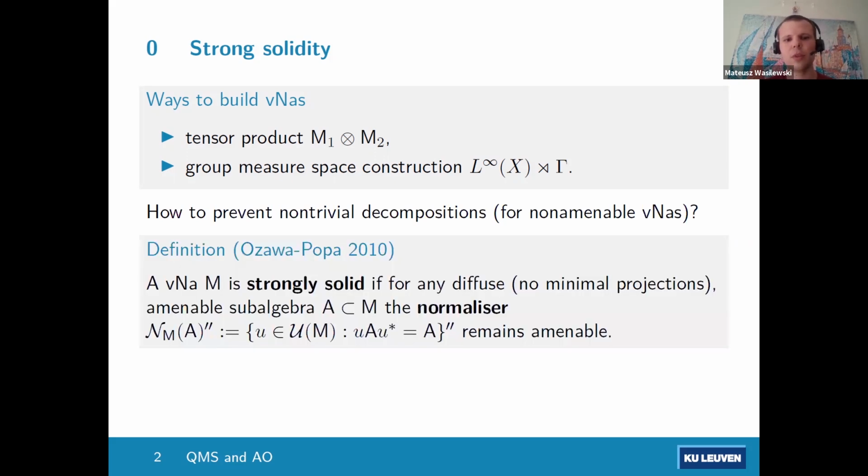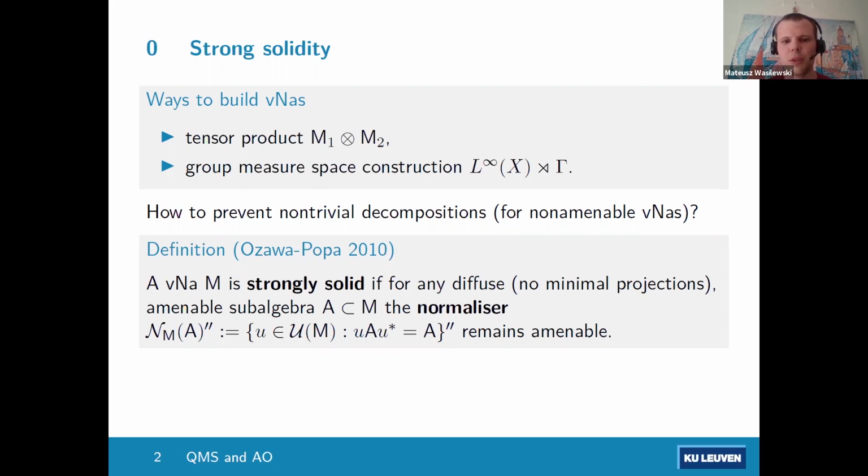So this was the property introduced by Ozawa and Popa in their seminal paper. It says that a von Neumann algebra is strongly solid if for any diffuse amenable subalgebra A, diffuse meaning just no discrete part, the normalizer, so the unitaries in the algebra that conjugate A into itself, remains amenable.